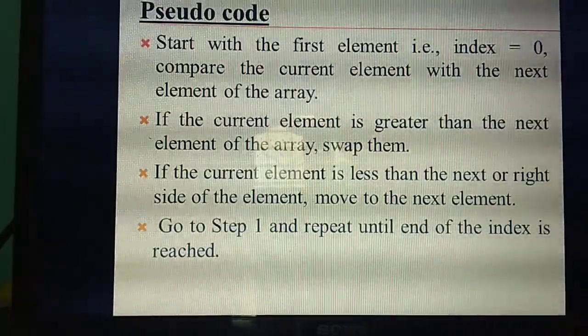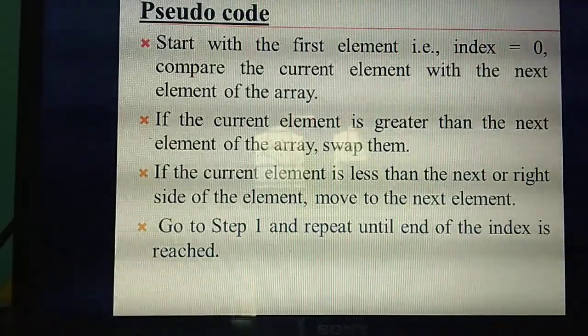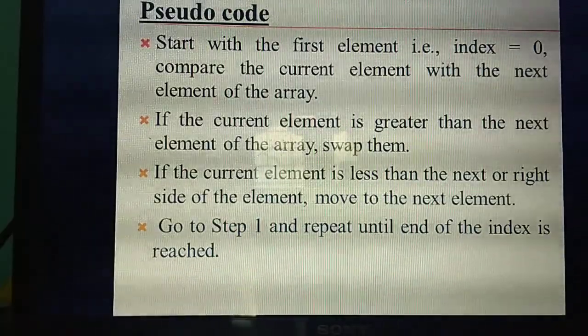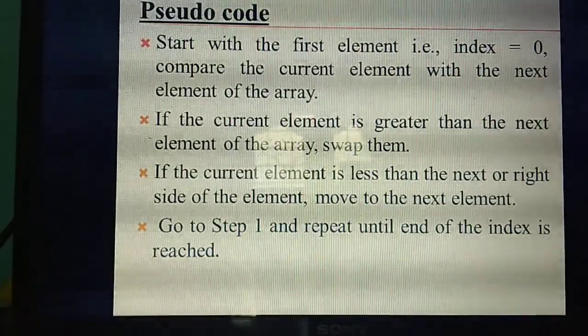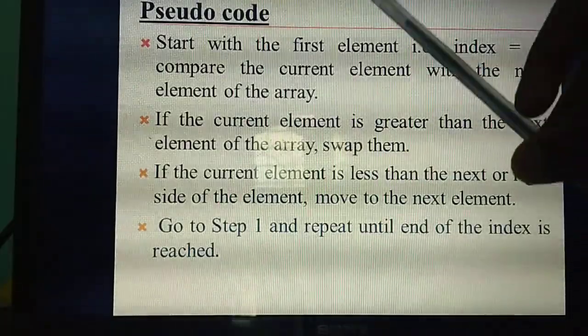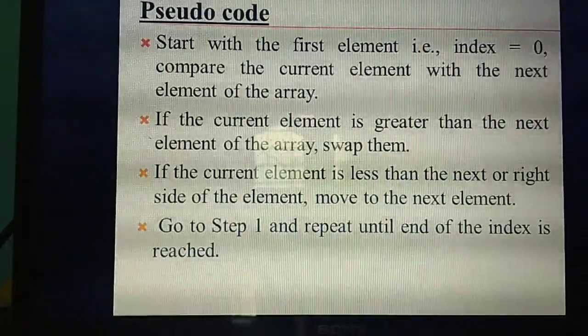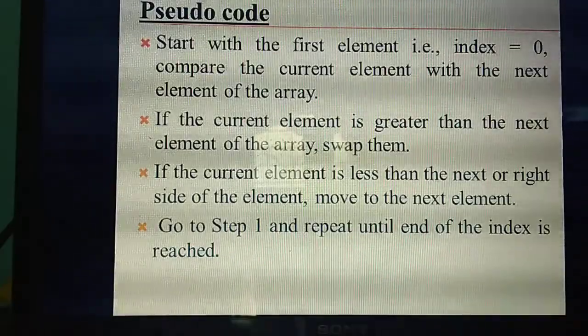What I have explained is given in the pseudocode. First you need to write the heading, then explain the meaning, the definition, then you write the pseudocode. Same thing only. First, start with the first element. What's the index of the first element? 0.